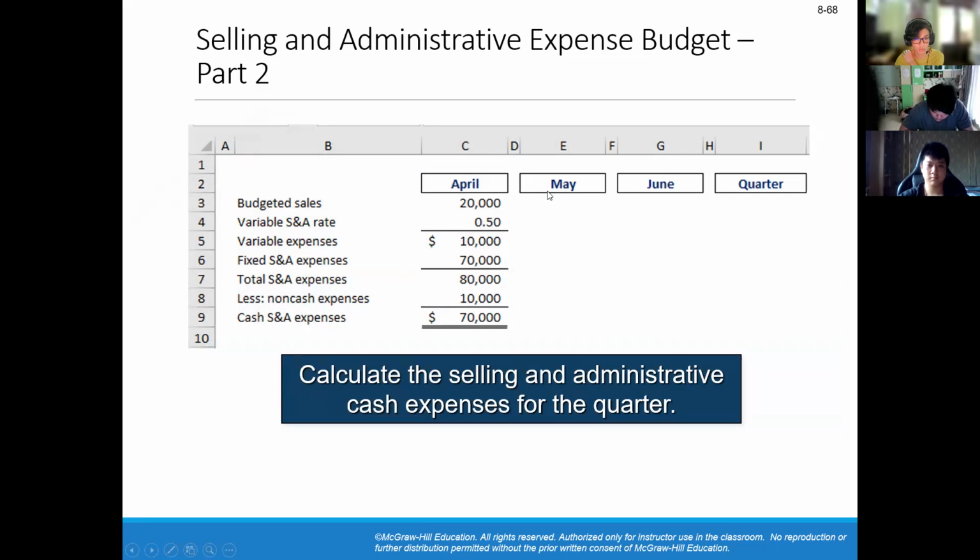we need to get the budgeted sales, and we multiply that by the variable selling and administrative expense, which is 50 cents. So for April, the budgeted sale is 20,000, multiply that by 0.5, which gives you the variable expense, which is $10,000. And you add that to the fixed selling and administrative expense, which is $70,000 a month, which gives you a total of 80,000. And you subtract the 10,000, which primarily consists of depreciation, which will give you the cash selling and administrative expenses of $70,000. And you calculate that for the rest of the months.